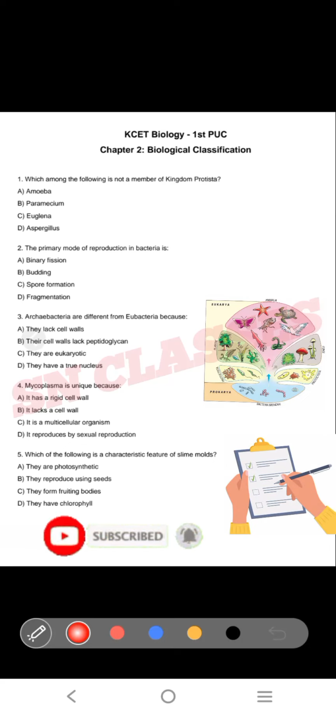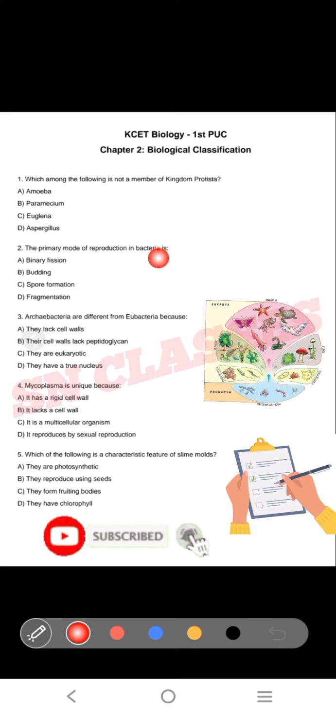So today let us continue with the KCET biology MCQ questions based on chapter 2, that is biological classification. Your first question is, which among the following is not a member of the kingdom Protista? Option A, amoeba. Option B, paramecium. Option C, euglena. Option D, aspergillus. Your answer is option D, aspergillus, because aspergillus belongs to the kingdom Fungi, whereas amoeba, paramecium, euglena belong to the kingdom Protista.